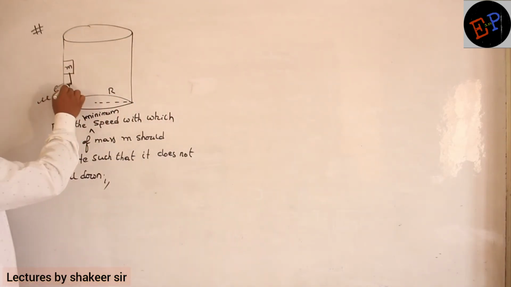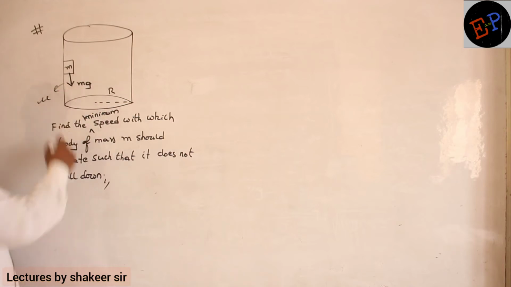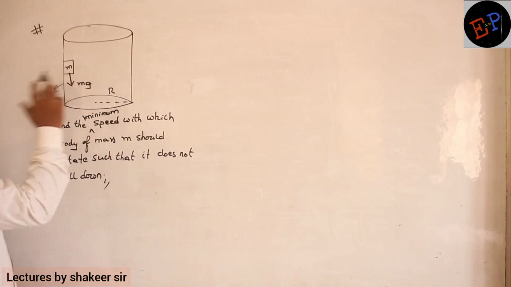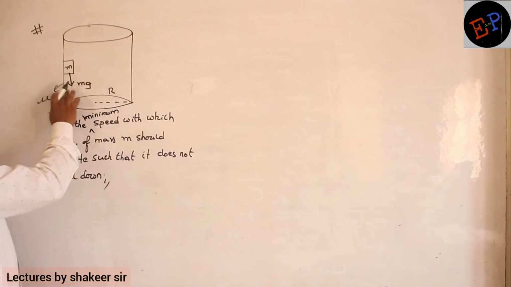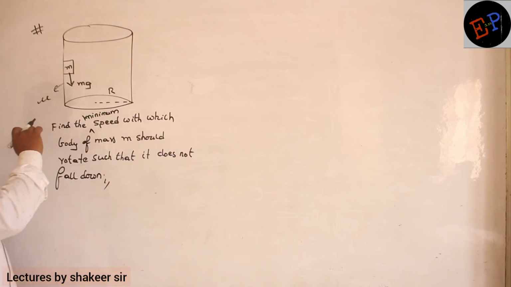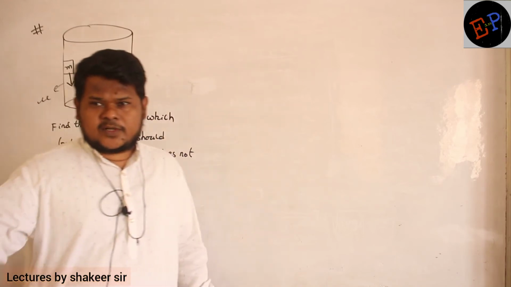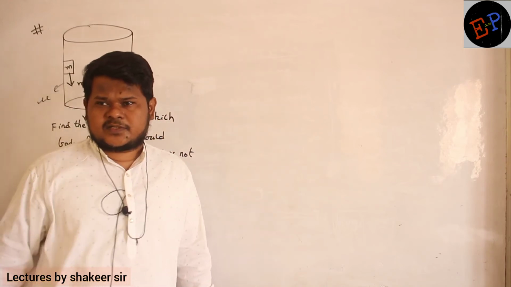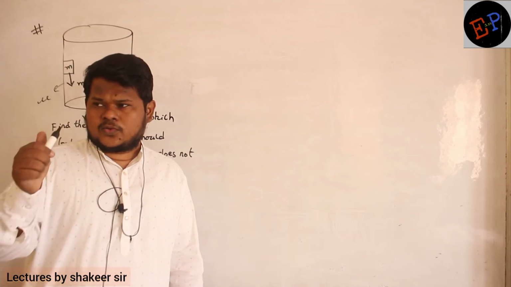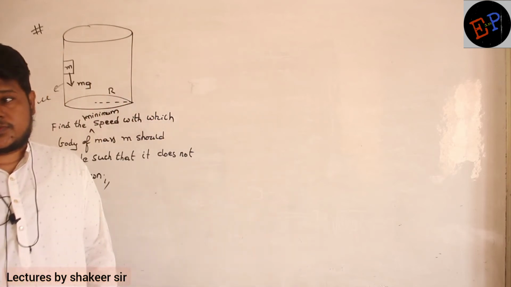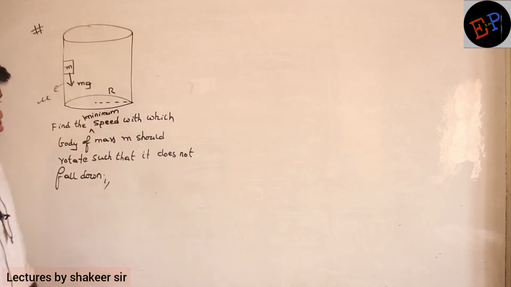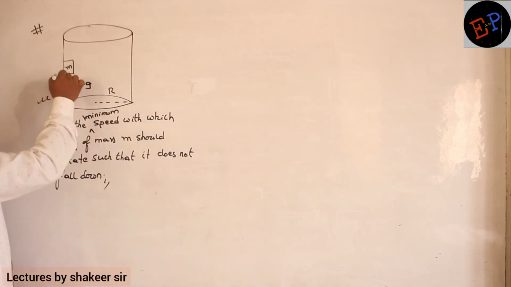Weight of this body, mg, is acting downwards. If the body should move in a circular path, there should be some centripetal force. For a body to move in a circular path, definitely there should be some centripetal force. Who is providing the centripetal force? Weight of the body is downwards, so the body will try to fall downwards.